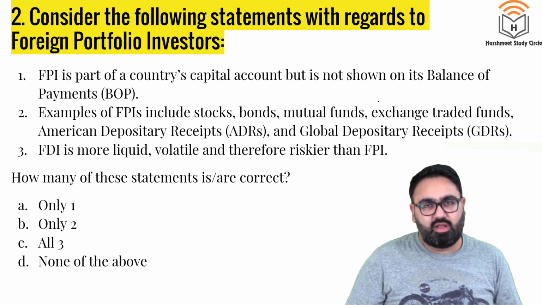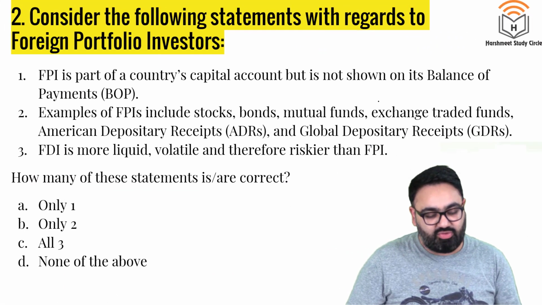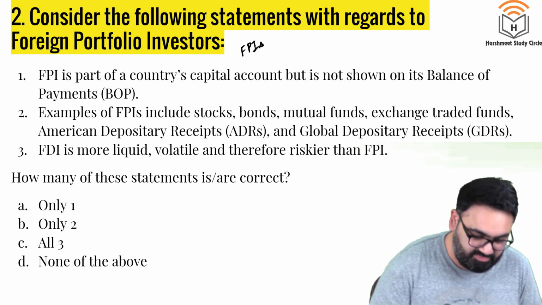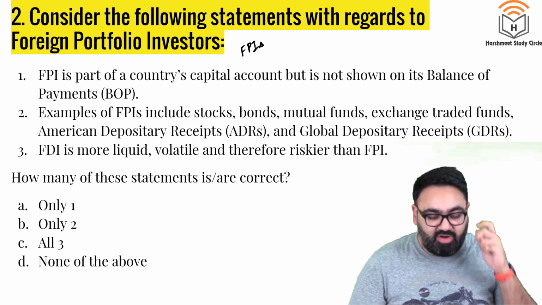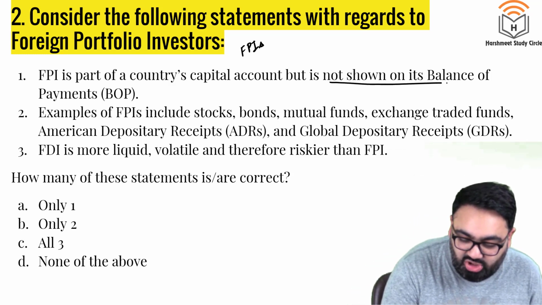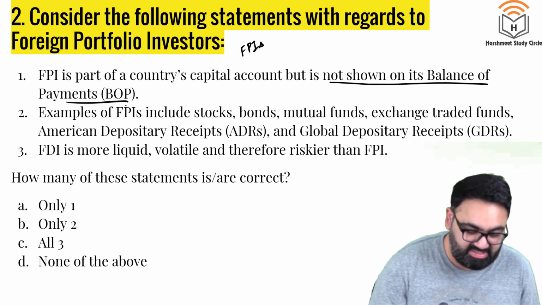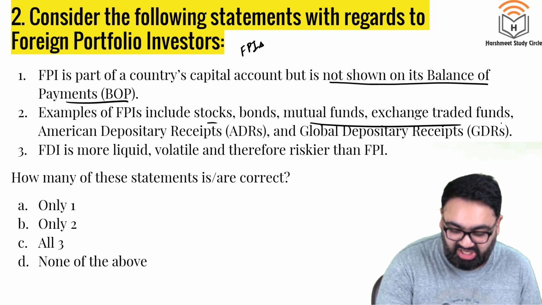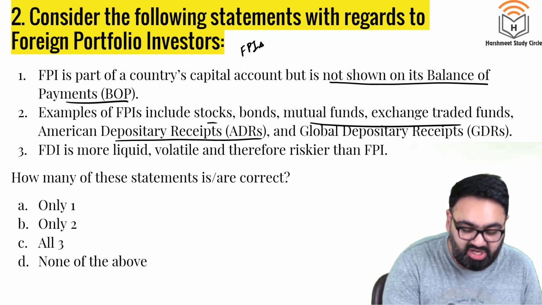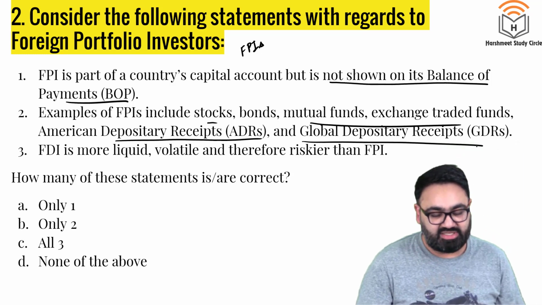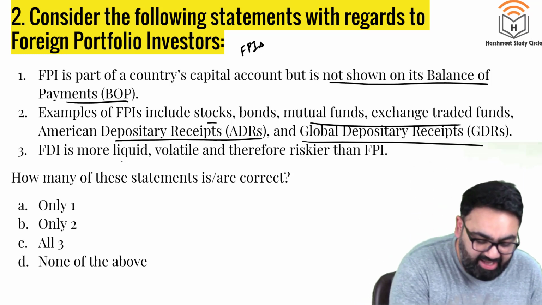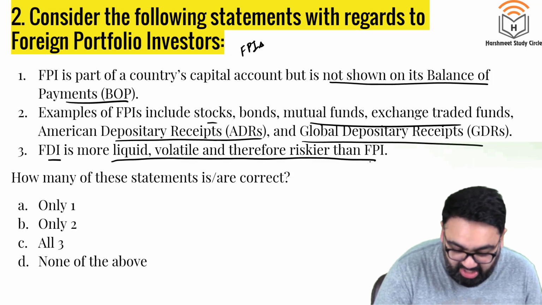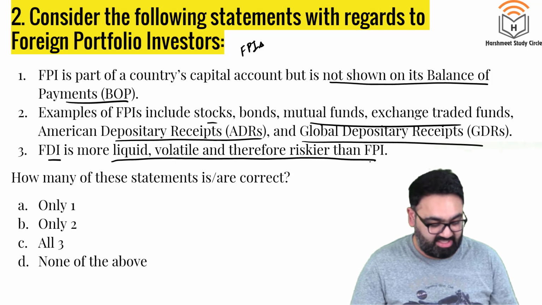Next question number 2. Consider the following statements with regards to foreign portfolio investors, also called as FPIs. Number 1. FPI is a part of country's capital account but is not shown on its balance of payments. Second, examples of FPIs include stock, bonds, mutual funds, exchange trading funds, American depository receipts and global depository receipts. Third, FDI, that is foreign direct investment, is more liquid, volatile, therefore riskier than FPI. How many of these are correct?